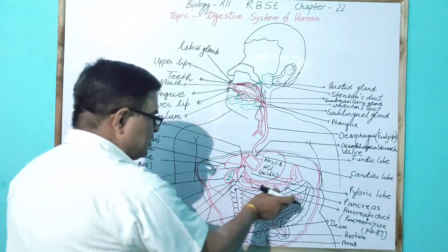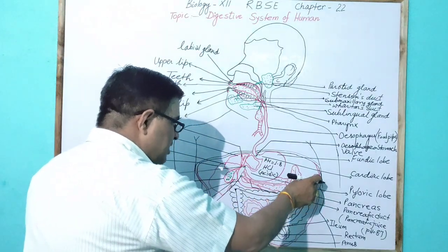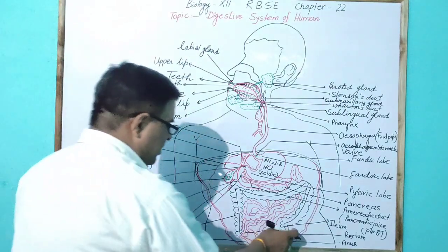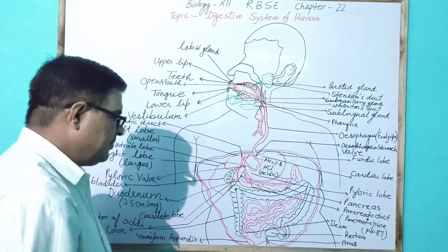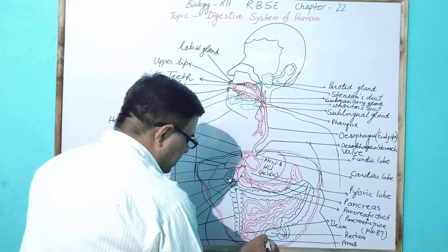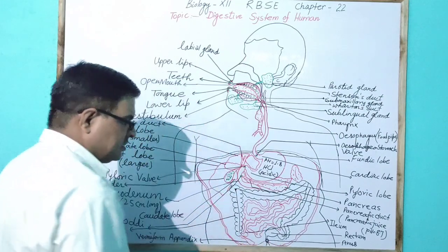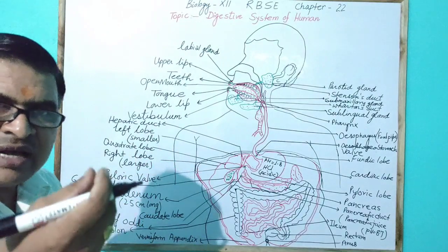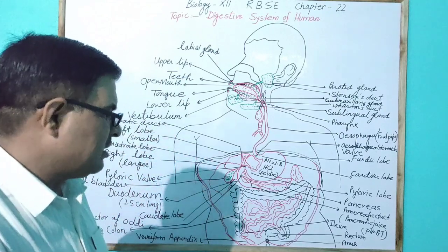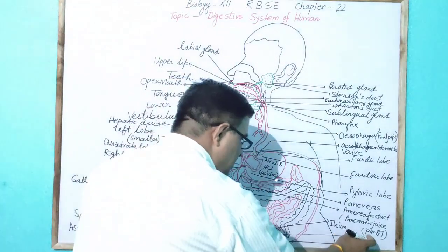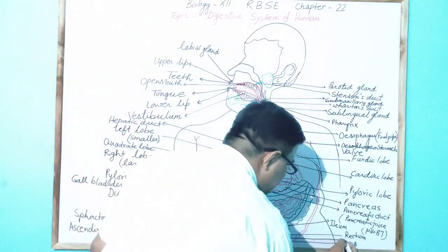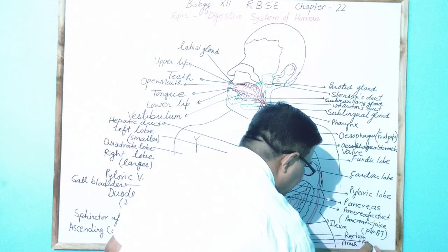Then the transverse colon reaches downward again as the descending colon, which opens into the rectum, where undigested food is collected and reaches outside through the anus. Between the rectum and anus, a small canal is present, called the anal canal.